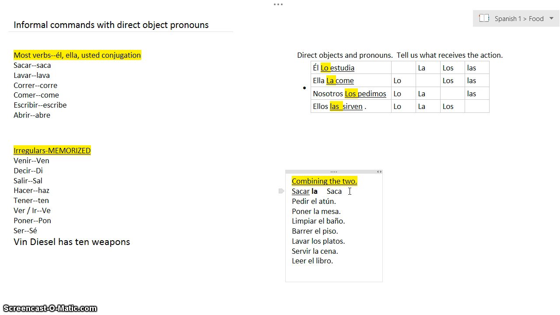Let's figure out what's going to happen next. So we have sacar and we have la.